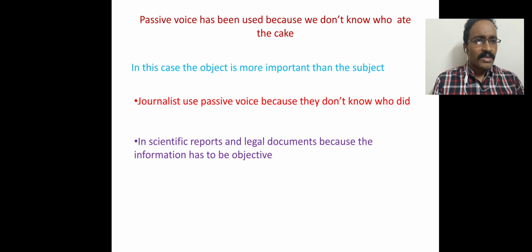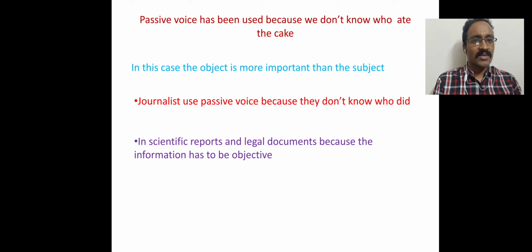In our daily life, in some cases we use the passive voice. Journalists use the passive voice because they don't know who did the action. In newspaper reports we will find objective reporting, because the reporter is not sure about the doer, or who took part in the action, and the journalist of course uses the passive form.